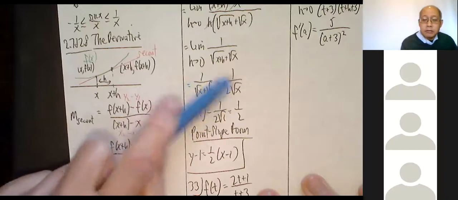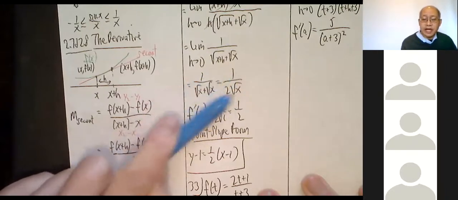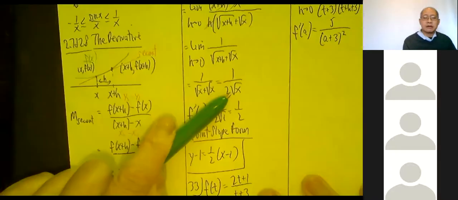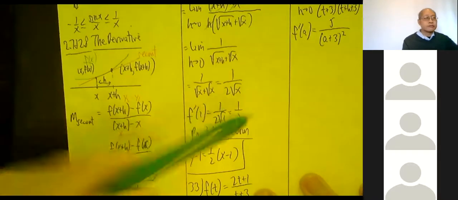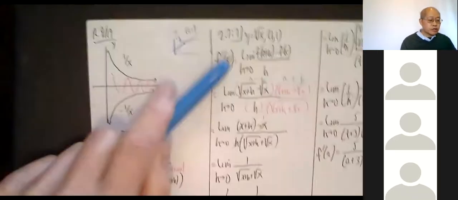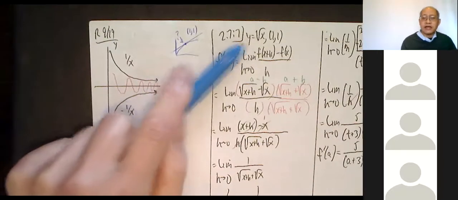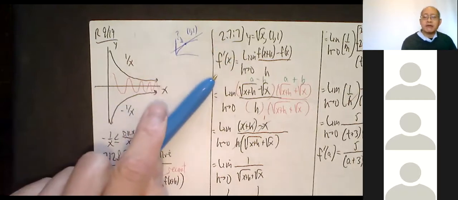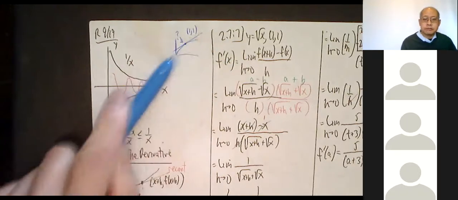I have a rule that tells me the slope of the tangent line anywhere. So what's the slope of the tangent line when x is 1,000,000? I just plug in 1,000,000. So what the derivative gives you is the slope. The original f of x gives you the y coordinate. f prime of x gives you the slope.